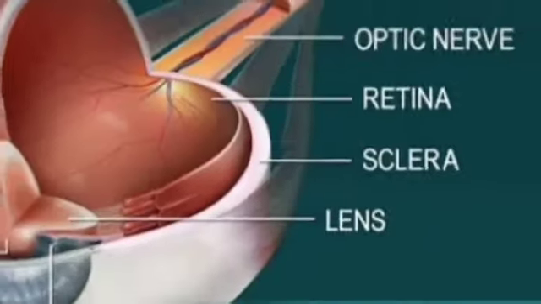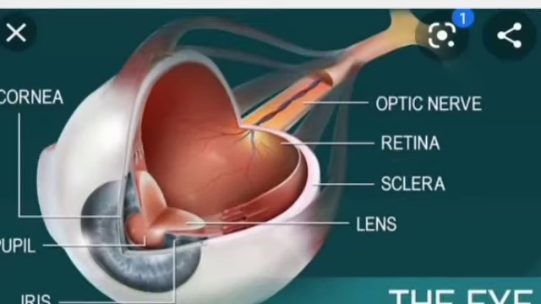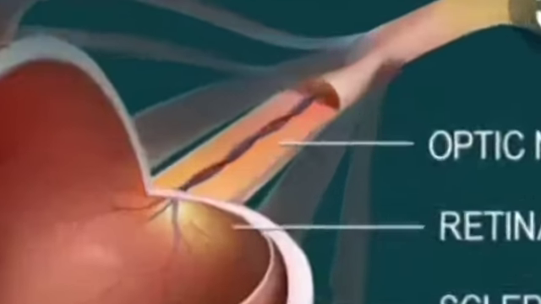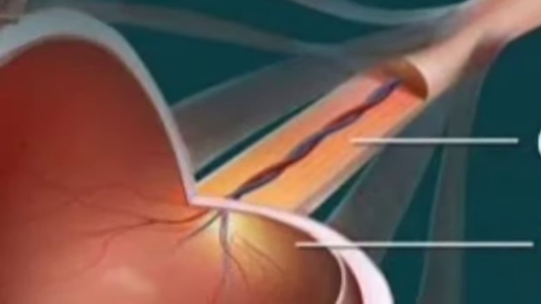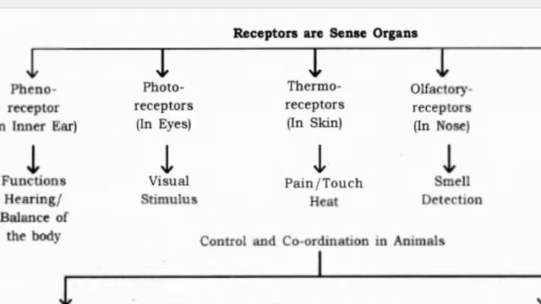Then over here if you see, it is the eye. Okay, on the retina there are rods and cones which are present, which are sensory cells, which are going to carry the stimulation or information through the optic nerve. You can see over here, this is the optic nerve. It goes to the brain. Okay, so that is something about the types of the receptor.